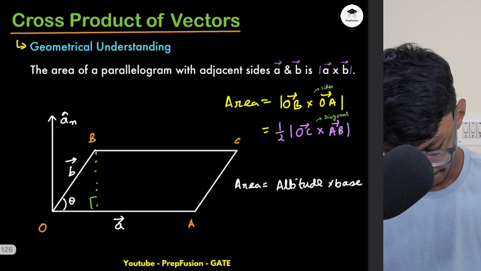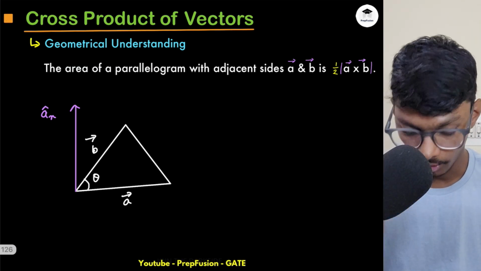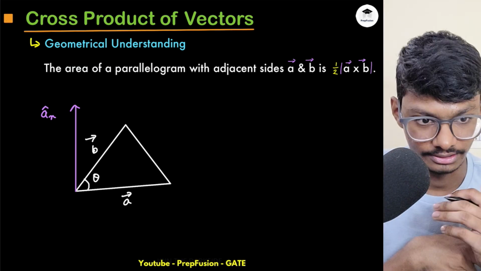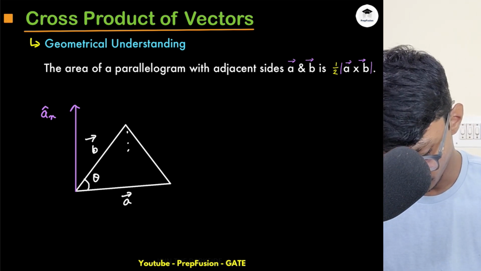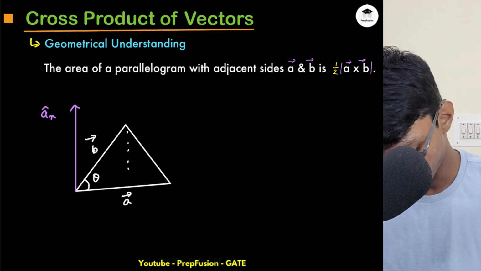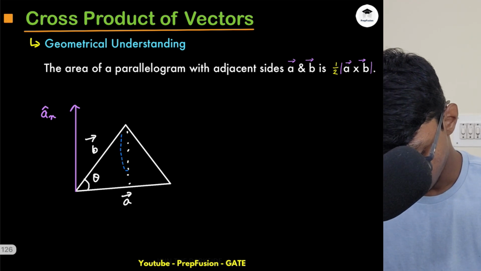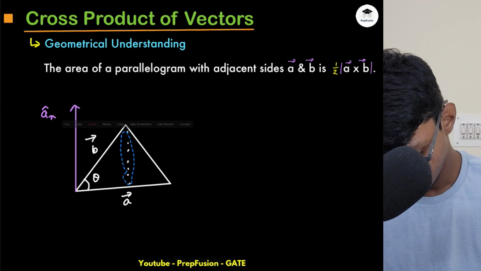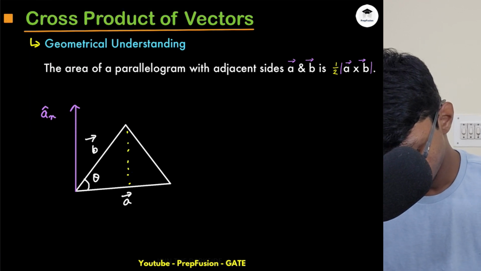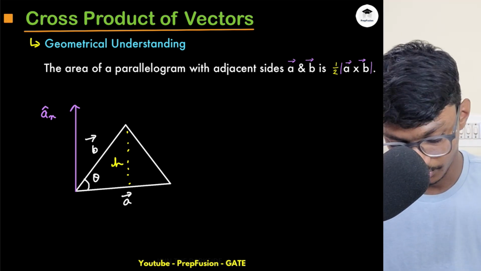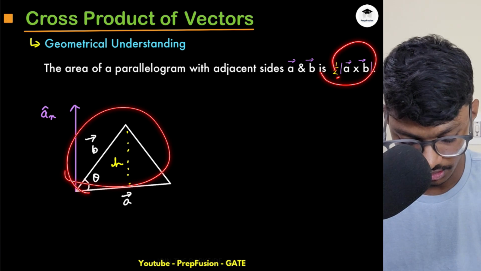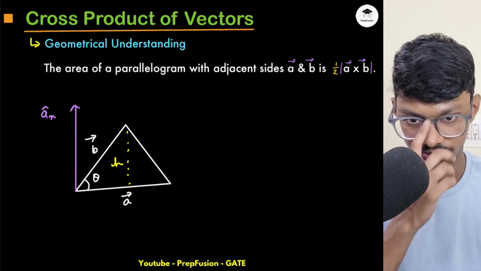Altitude into base. Okay, it also represents the area of a triangle. Simply what you do, again you will compute this, right? You can drop down this height h. So basically you can compute this. The area of the triangle will be half mod of a cross b. You can simply compute.